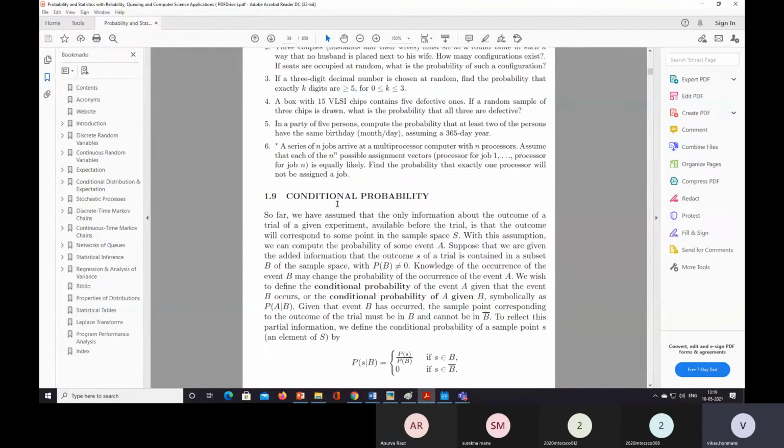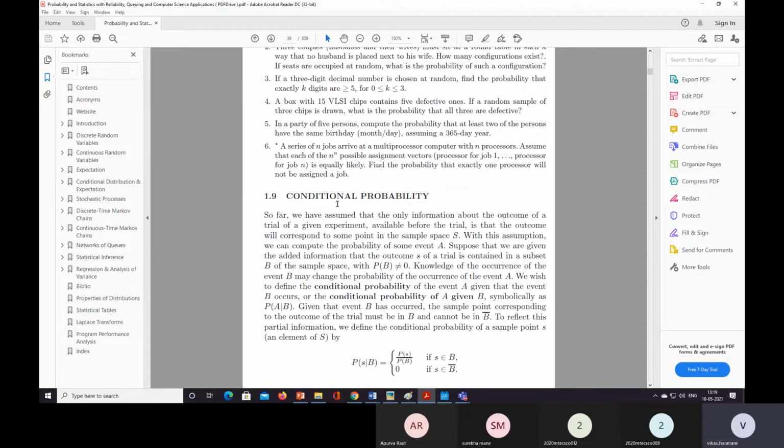For the probability we directly take how many events have happened and the total number of sample space, and based on that we compute the probability.